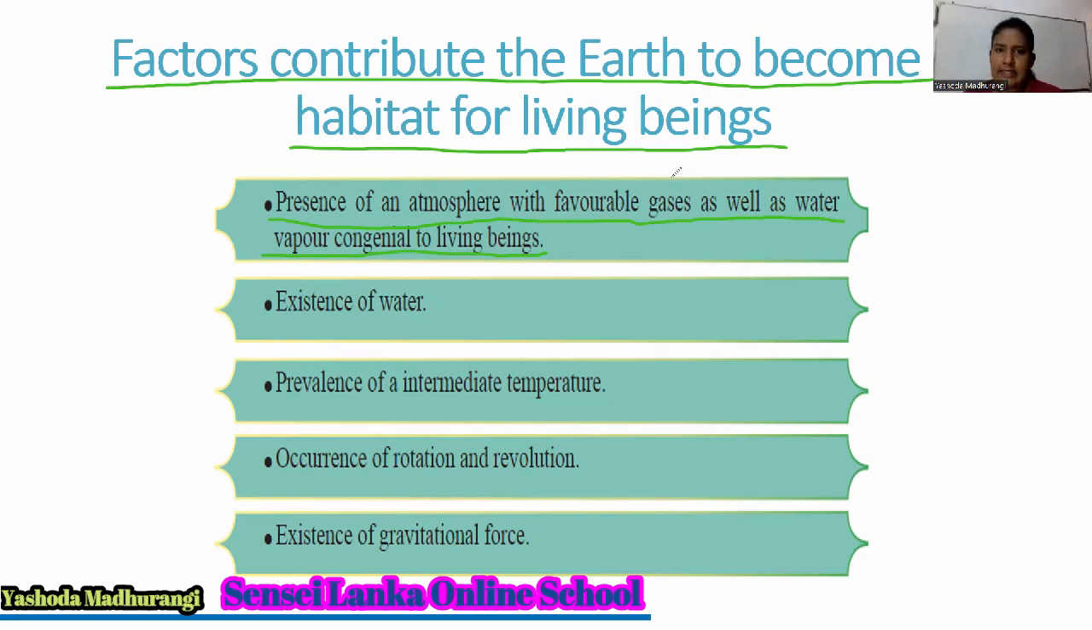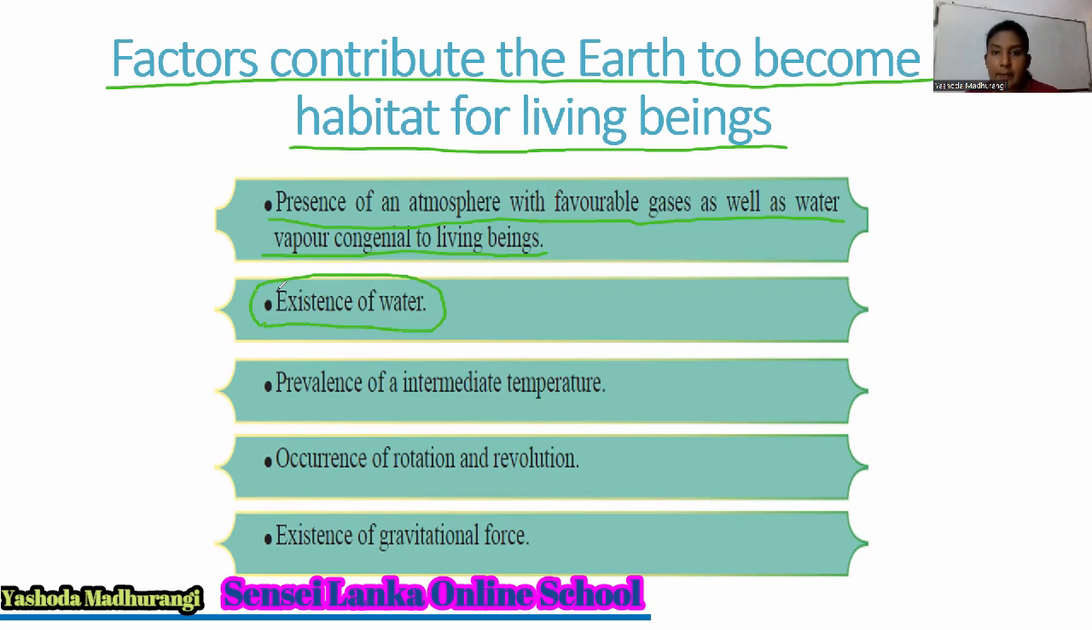So favorable gases are there. Not only gases. Can we live with only air? No, that is only one factor. We need water as well. So, in our atmosphere, water vapor is also there. It is congenial for living beings. We are very close to the sun, so you can think we should be very hot. But in our atmosphere, water vapor is there. And existence of water.